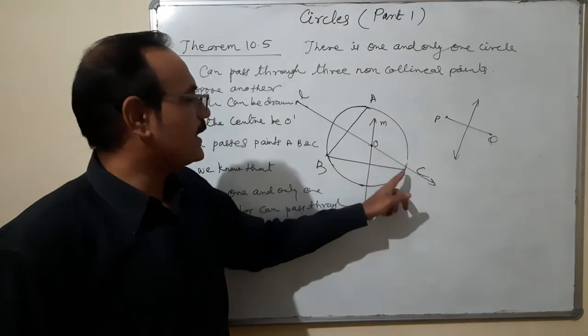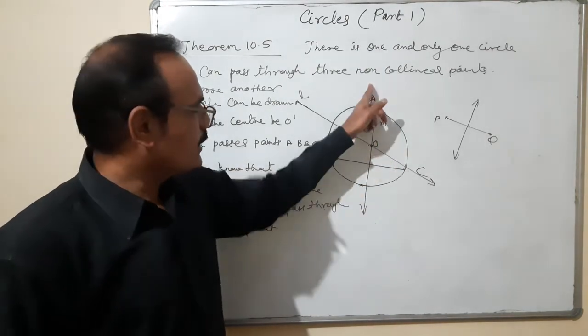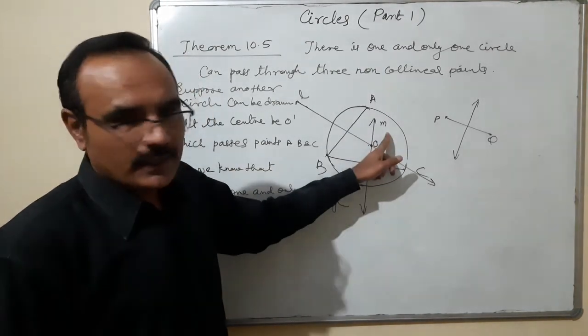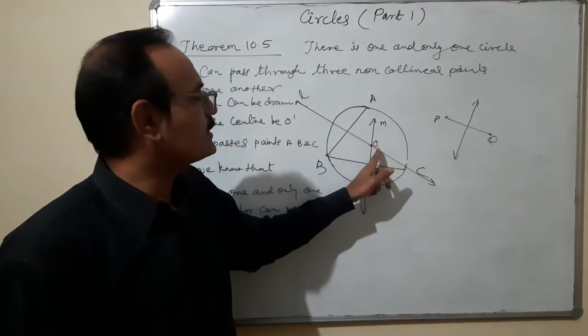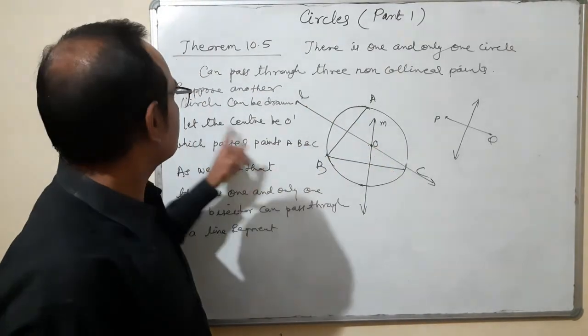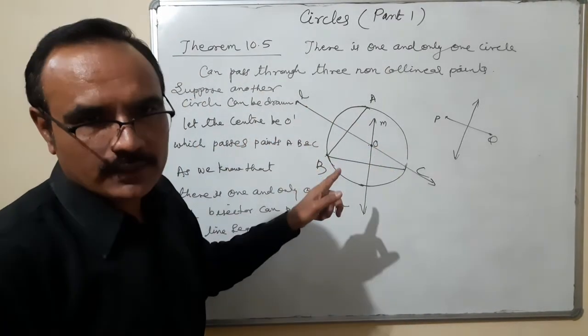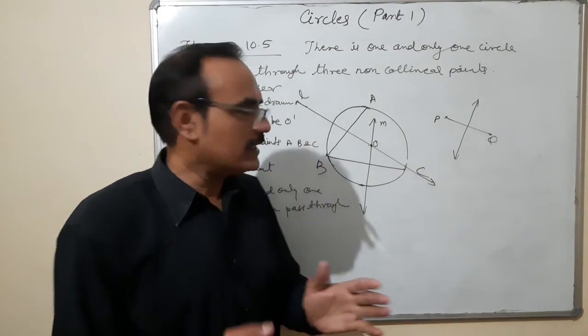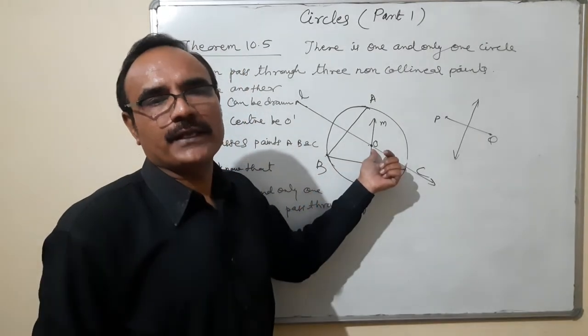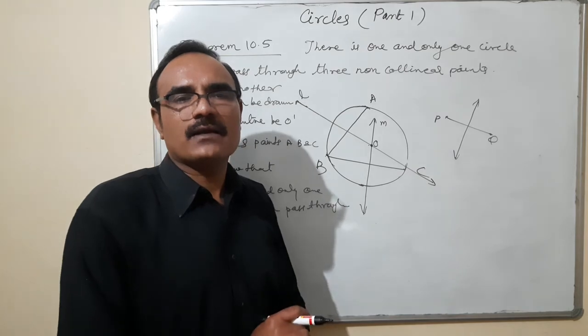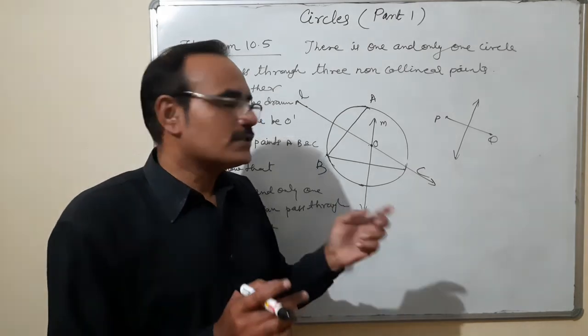Similarly, the perpendicular bisector of BC must lie on M, and you know that L and M intersect at point O. So the center O dash which we have taken is none other than O only. That means O and O dash are coincident points.